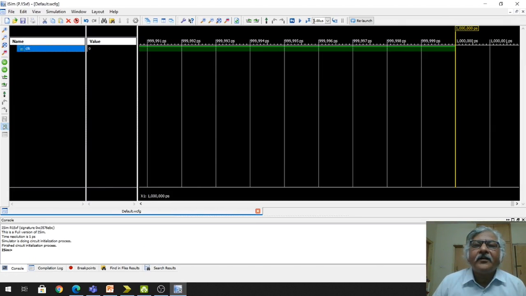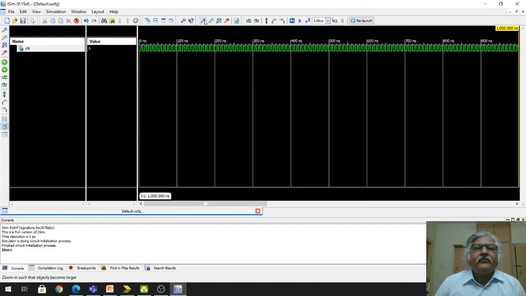Here you can find that this simulation runs for 1 microsecond. The simulation period is given here, it is 1 microsecond. So 1 microsecond means 1000 nanosecond. Now this is a waveform you can see here.